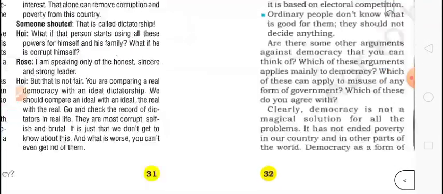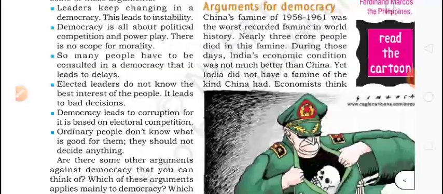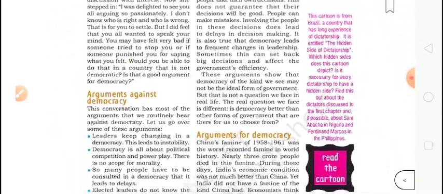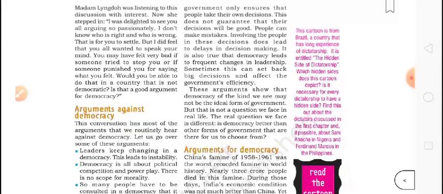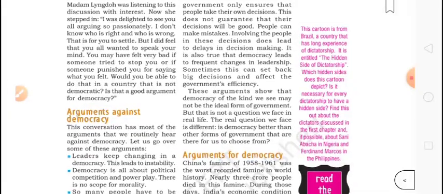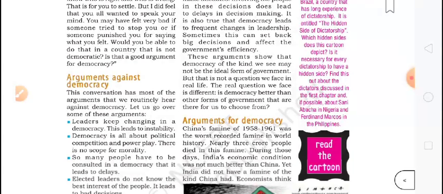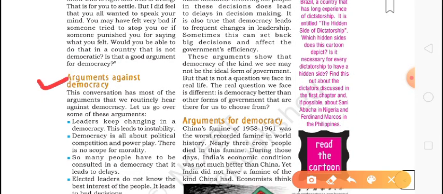So after this discussion, they come to a kind of conclusion. Then the teacher comes. Then she says, okay, you are right. Now we will discuss two things. What are the two things? First, we will argue against democracy, and then we will give some arguments in favor of democracy.